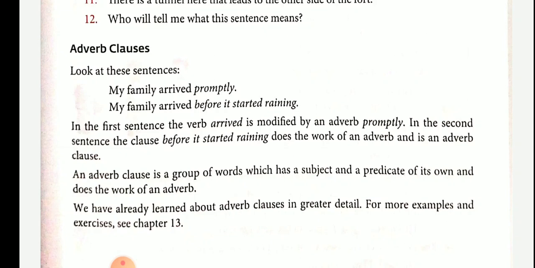Adverb is a word that modifies a verb. In the first sentence promptly is an adverb, it is only one word. In the second sentence, the verb arrived is modified by a clause, before it started raining.